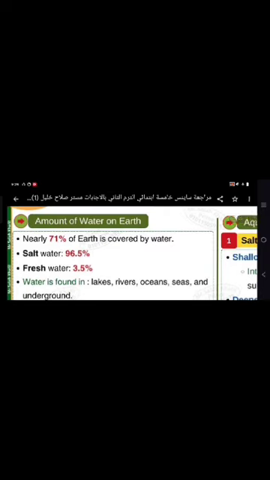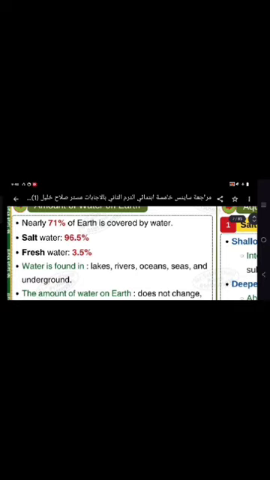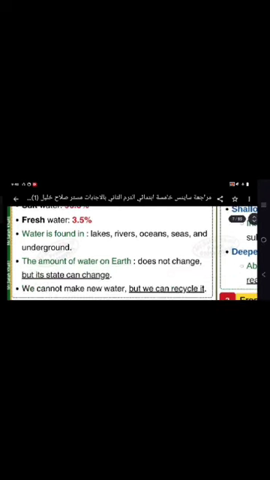Okay, let's pass forward to the amount of water on Earth. We have mentioned before that the Earth is covered by water by nearly 71 percent. And this 71 percent can be classified into two sections: salt water, 96.5 percent, and fresh water, 3.51 percent.